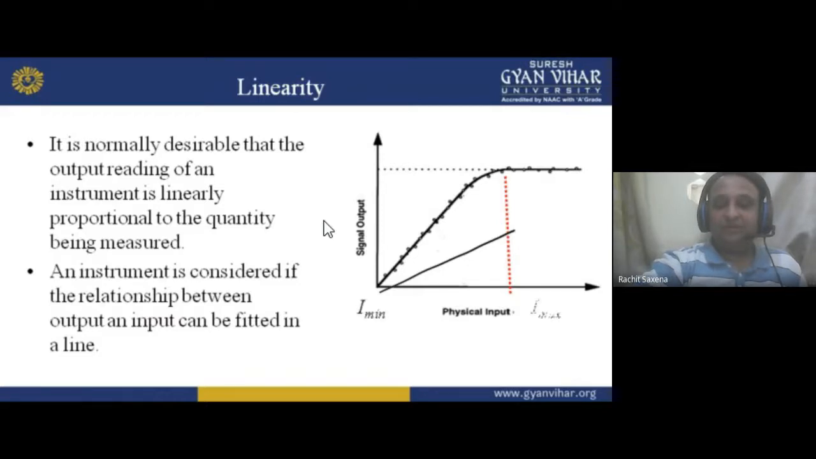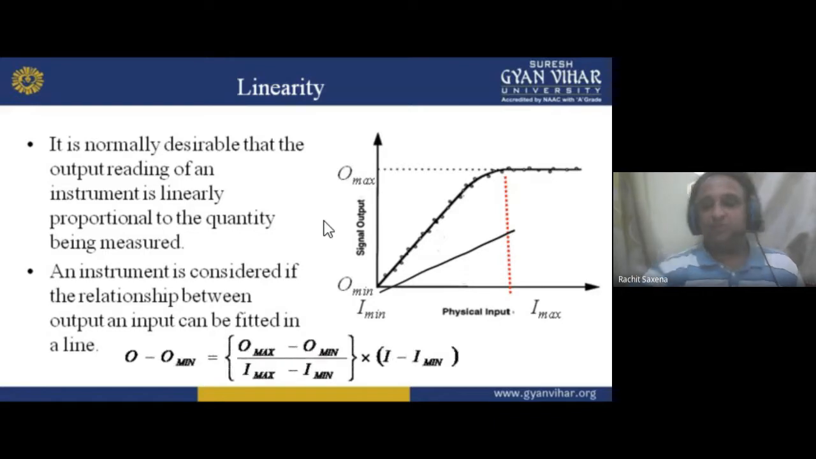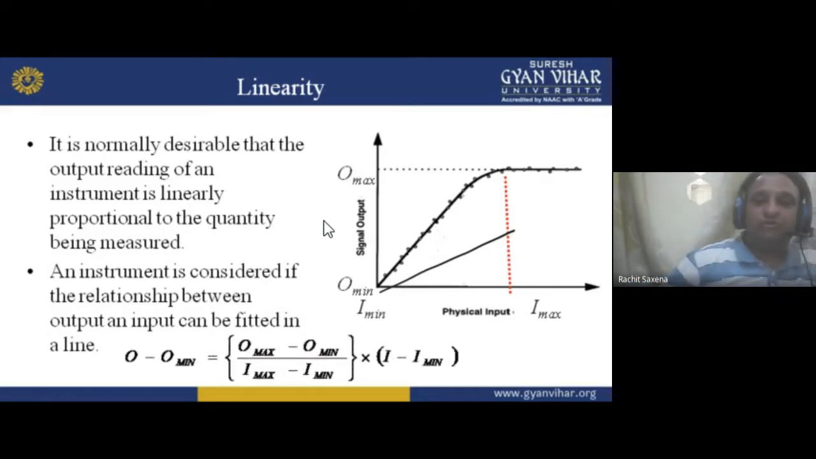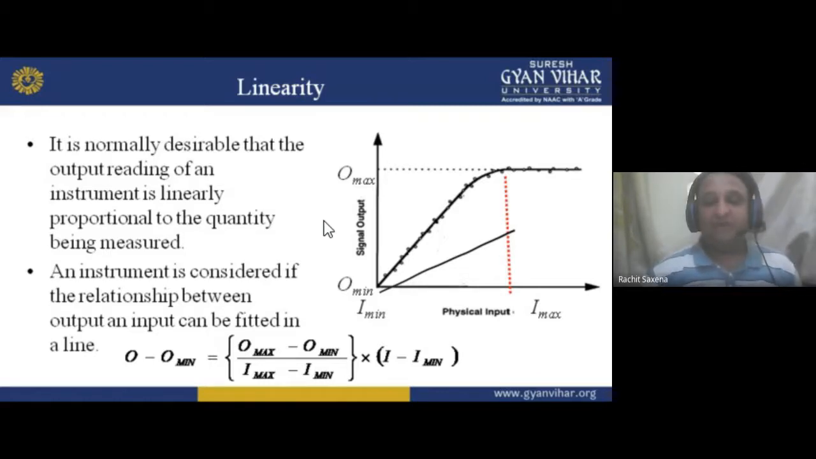Okay, I minimum, I maximum, O minimum, O maximum, c. So this is the line equation for you. And for the line equation, yesterday I told you about y2, y1, basically x1, x2. In a straight line, we use the formula y equals mx plus c.